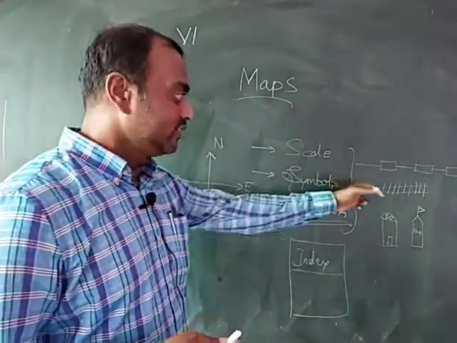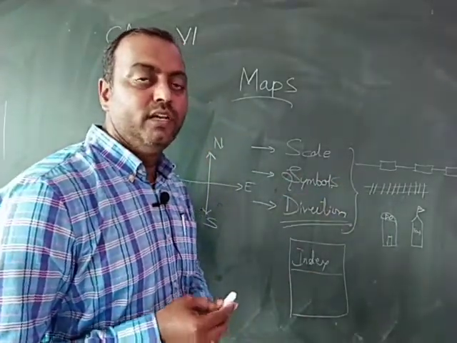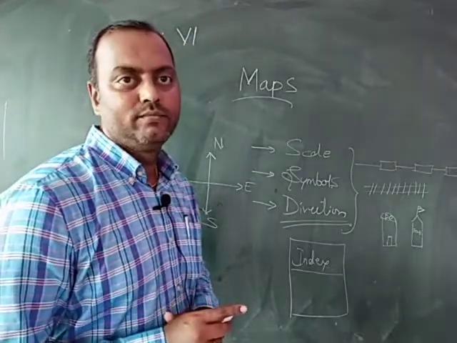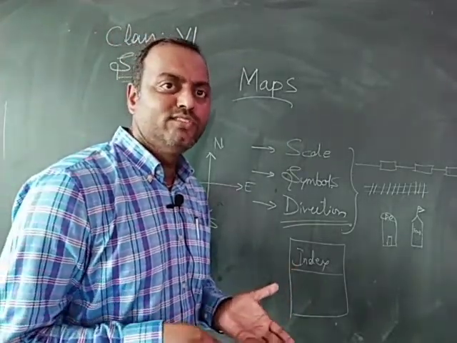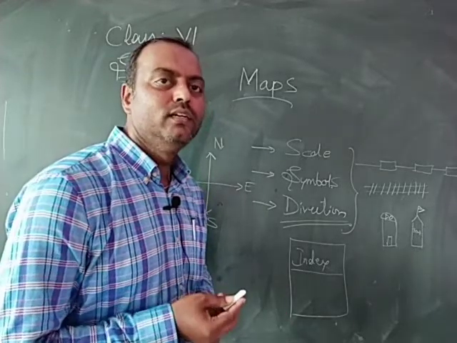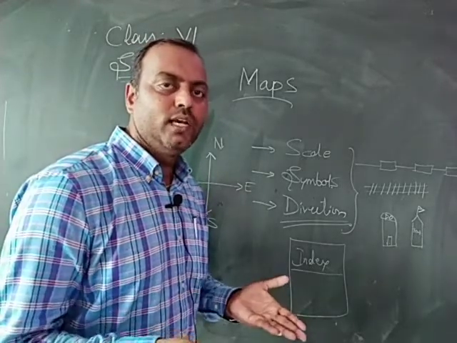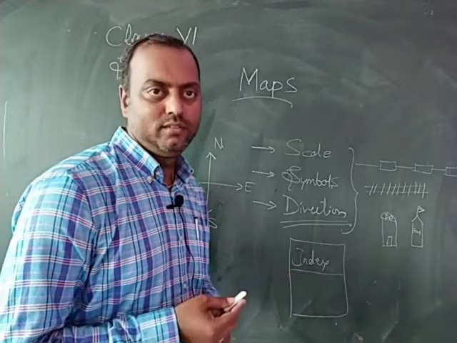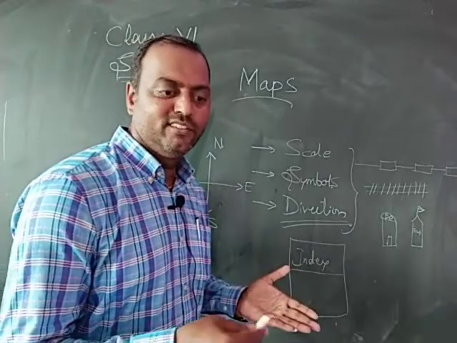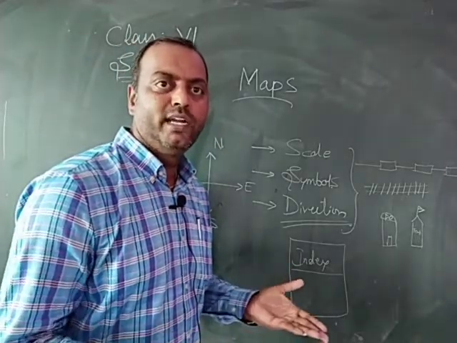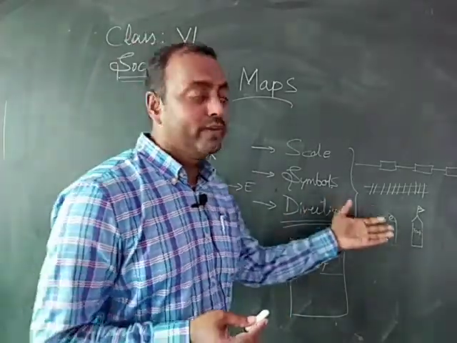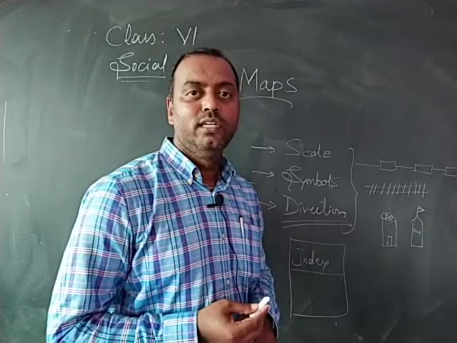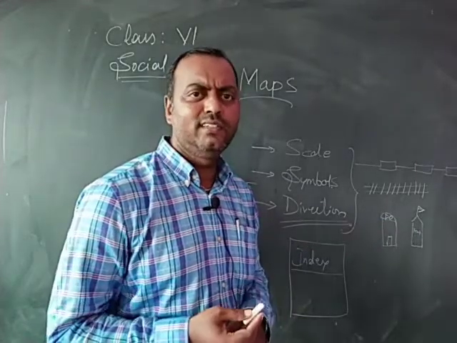Apart from these symbols, we also use colors, children. Generally, in a map, when you find blue color, what is it used for? Generally, blue color specifies water. In a map, when it is painted in blue, it automatically specifies a water body. So different kinds of colors are also used in the drawing of a map.